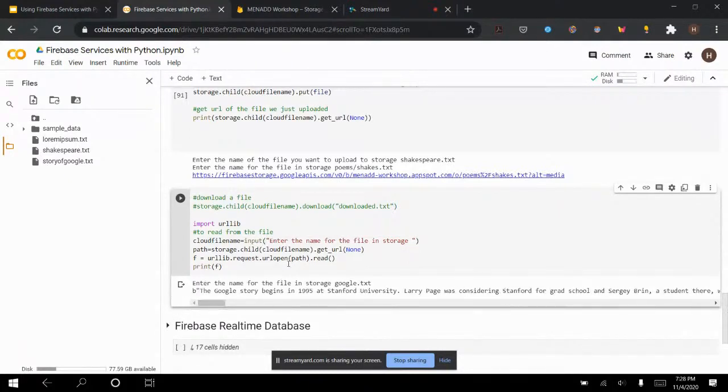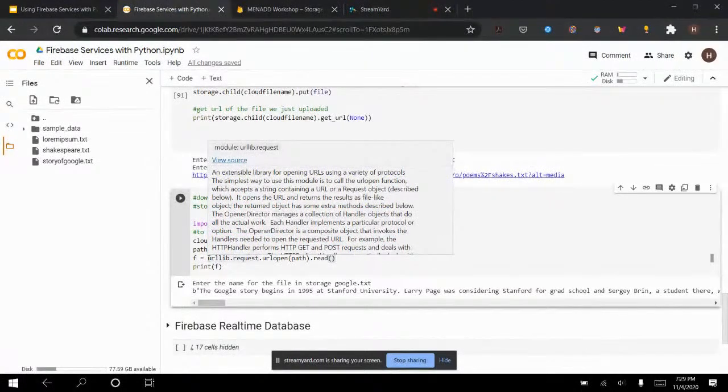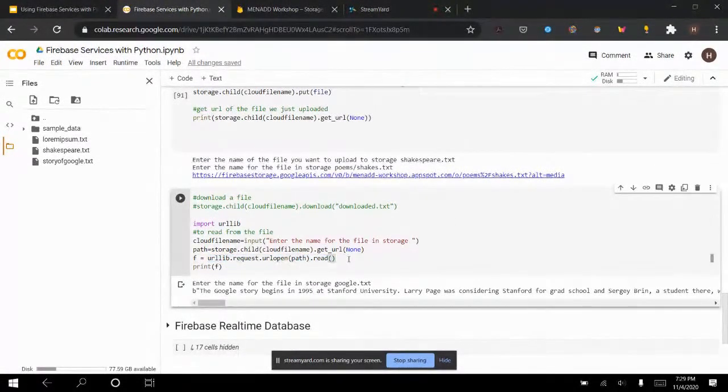How did I do that? Because I used the get URL function. So I got the URL of this text file in the cloud. Then it did a urllib read from the URL. So this is standard Python. You should know it. If you don't, it's just this line. And it read from this URL on the internet, and then it just printed what it read. That's really how it goes.